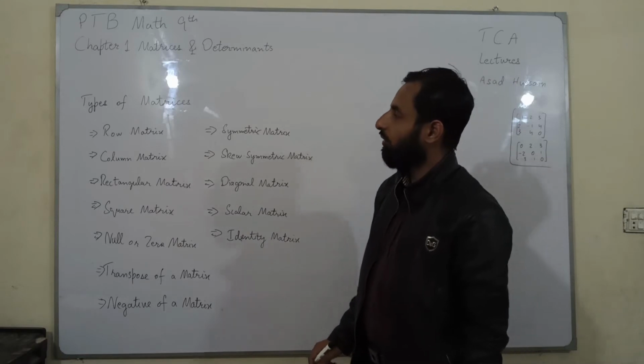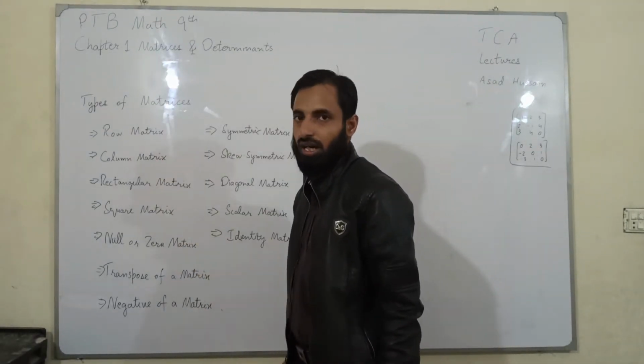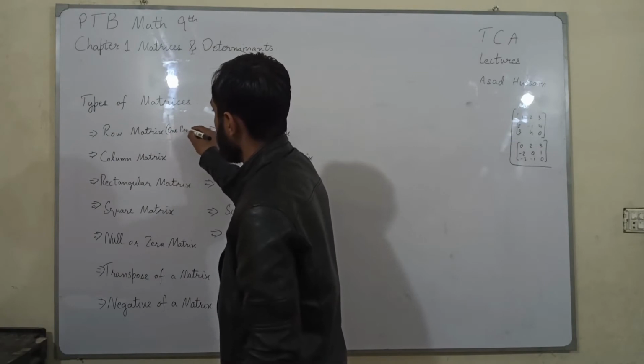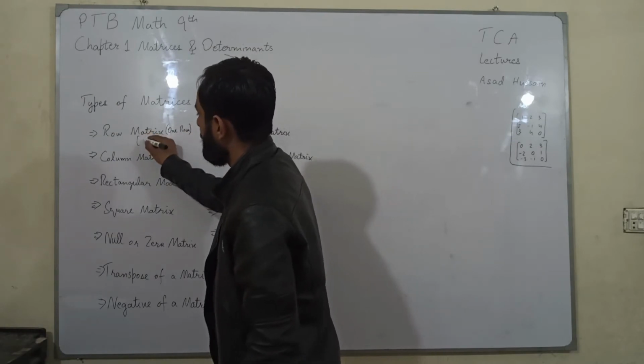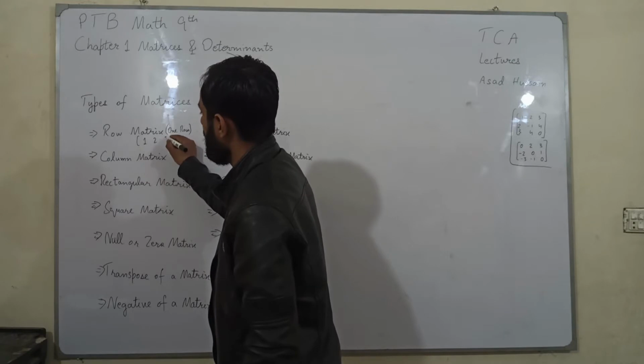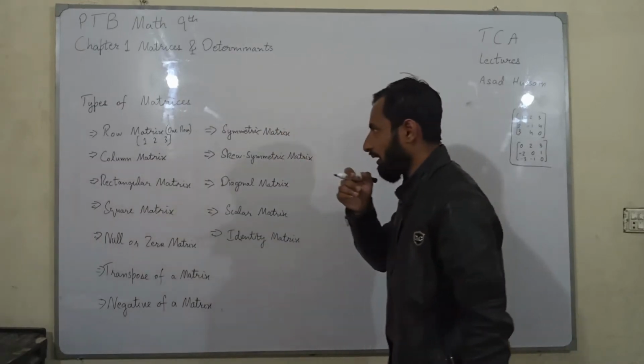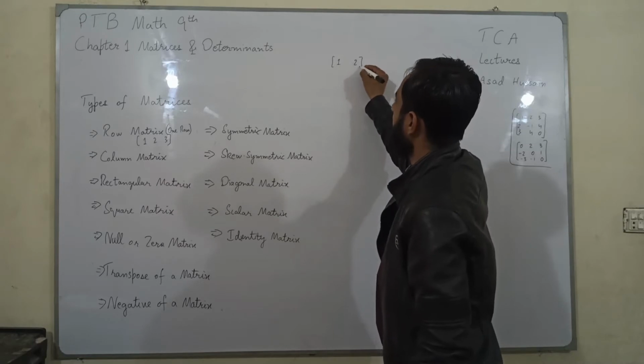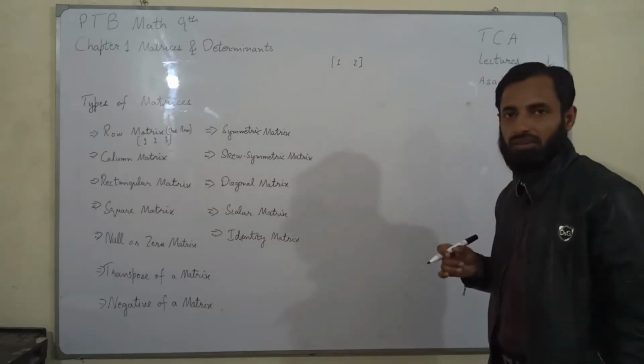First matrix I am going to define is a row matrix. A matrix having only one row is called a row matrix. For example, 1, 2, 3. This matrix has only one row. For another example, a matrix like this is a row matrix.